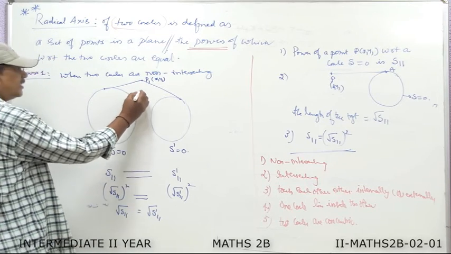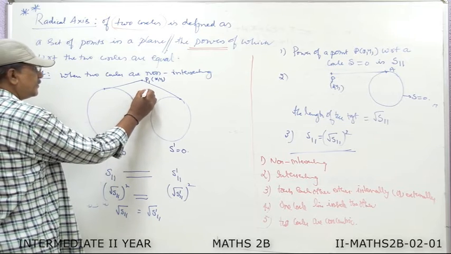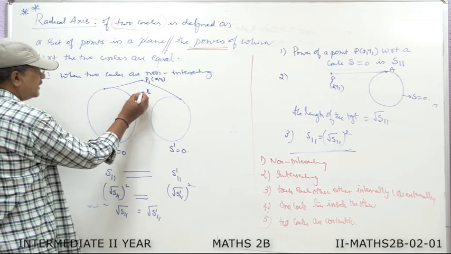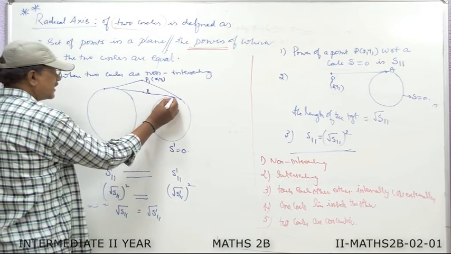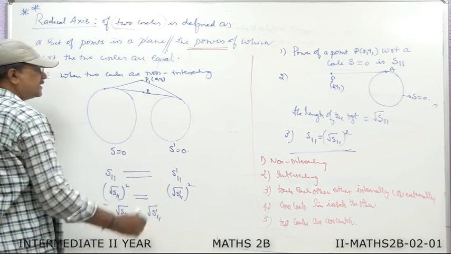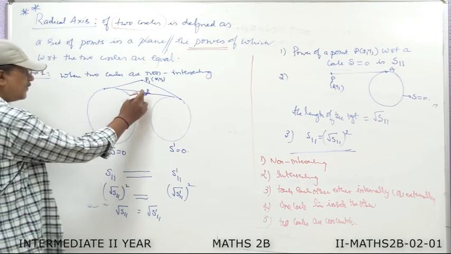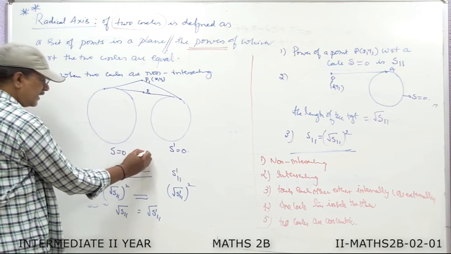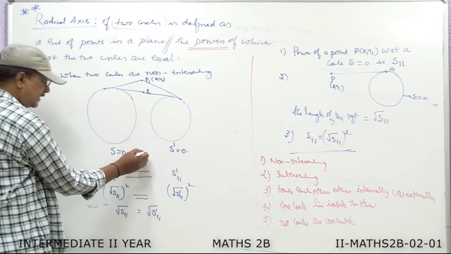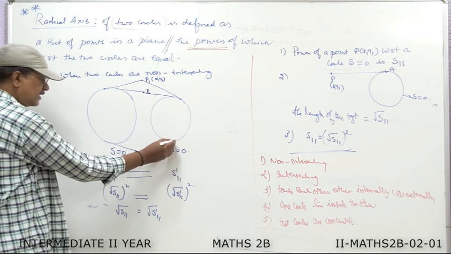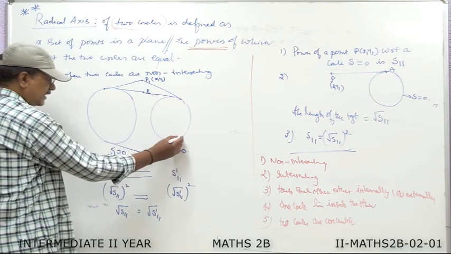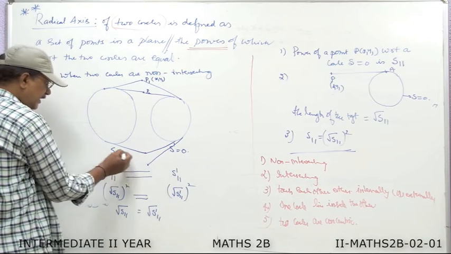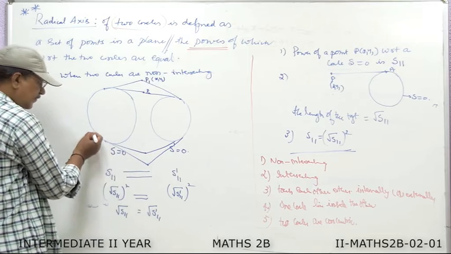Now I take another point P2 and you draw the tangent from this point P2 to the first circle, similarly to the second circle, where the lengths of the tangents are equal. Now I take one more point here. Take the tangent to the first circle, similarly to the second circle. Take one more point. Draw the tangent to the two circles.